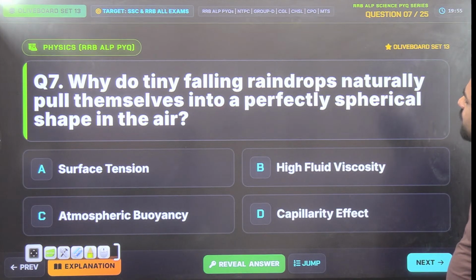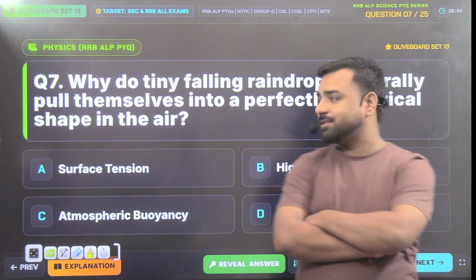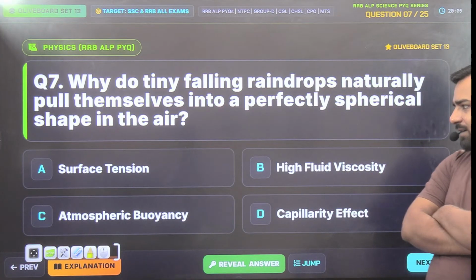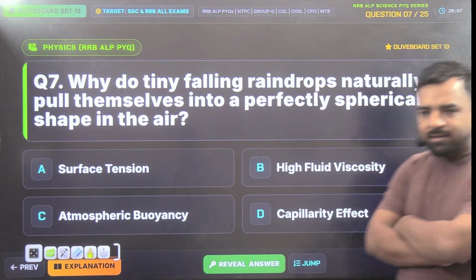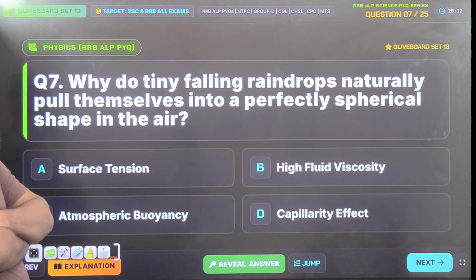Okay. Why do tiny falling raindrops naturally pull themselves into a perfectly spherical shape in the air? I know you all will give the correct answer, so I'll just move aside. Please try to answer this. Yeah, that's correct, Ankita. Here's Galileo. What about this?